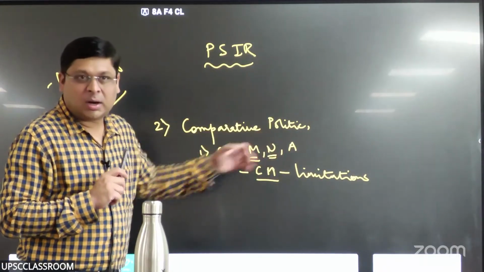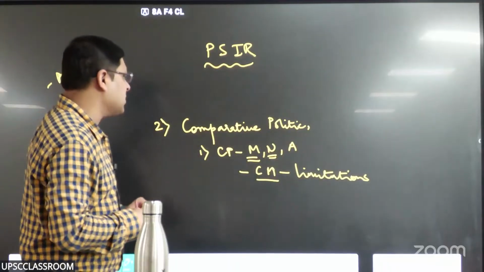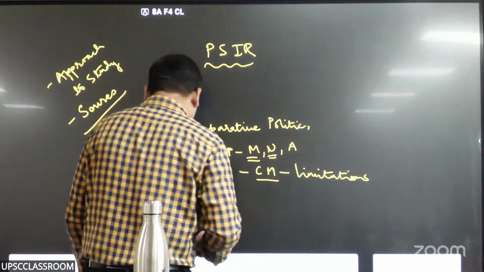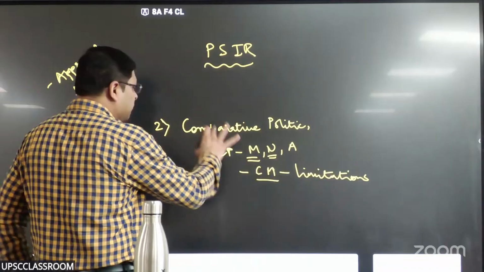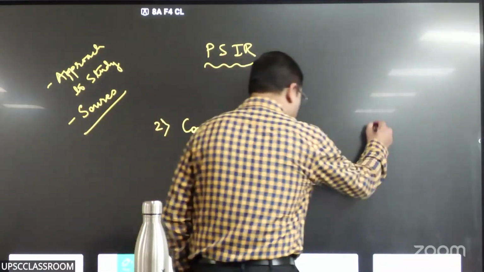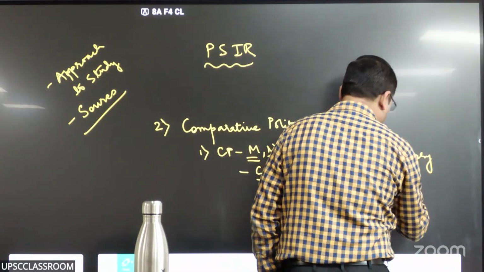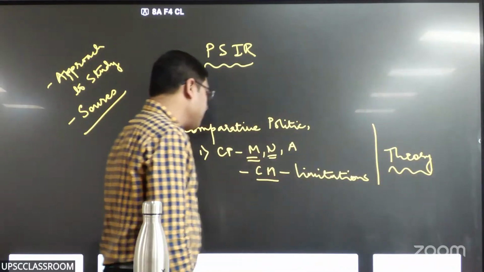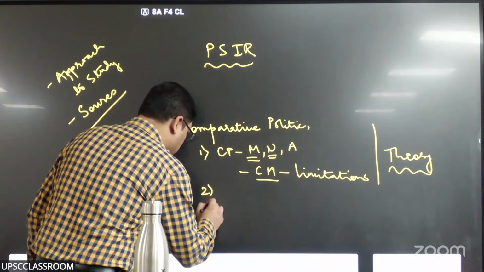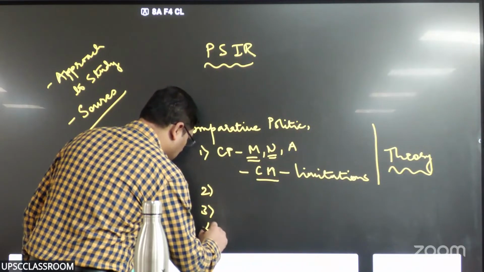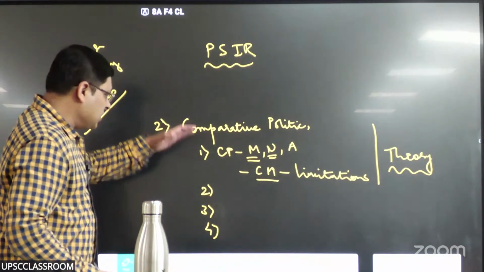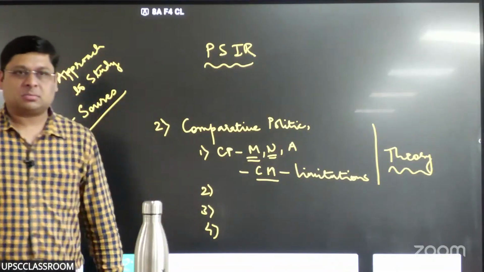The second was understanding of comparative method. That is the first line as far as comparative politics is concerned. The first line itself is the theoretical part, the theory of CP. From the second line onwards, second, third, fourth, these are nothing but actual comparison.